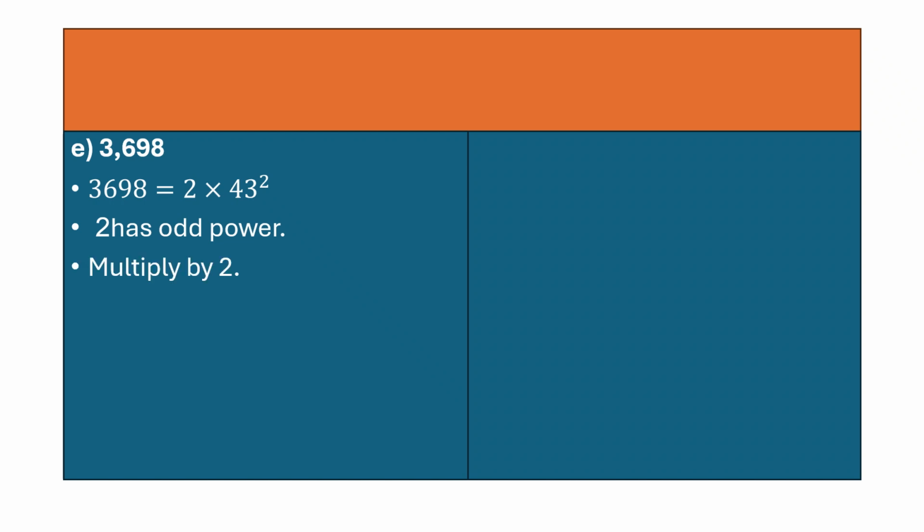Next number is 3698. So again, make the prime factorization of 3698. What is the odd power here? 2 has odd power. So multiply by 2. So you will get 3698 into 2, that is 7396, which is 86 square. And likewise, your answer will be 2.